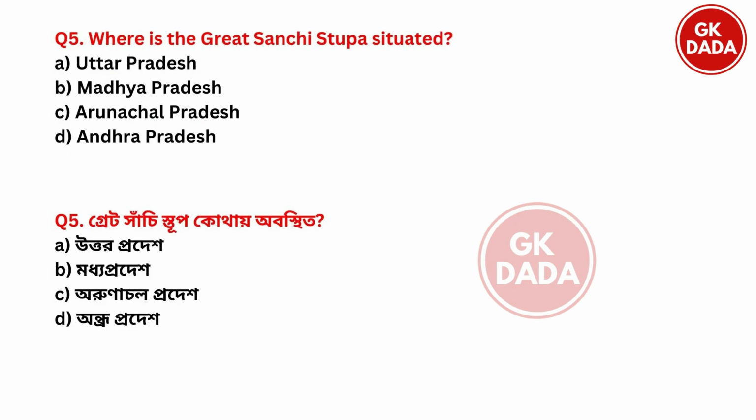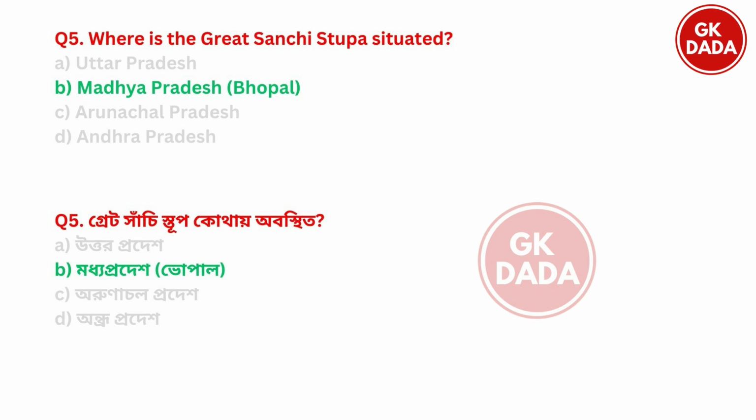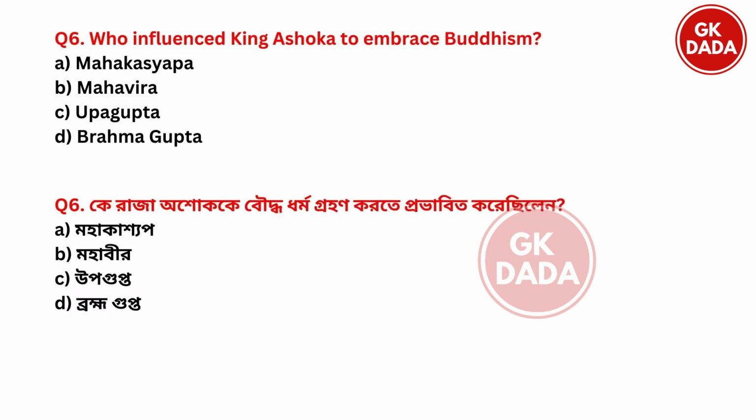Next. Where is the Great Sanchi Stup situated? Uttar Pradesh, Madhya Pradesh, Arunachal Pradesh, Andhra Pradesh. So the right answer is option B, Madhya Pradesh, Bhopal. Next. Who influenced King Ashoka to embrace Buddhism? Option A Mahakashyap, option B Mahavir, option C Upagupta, option D Brahmagupta. So the right answer is option C